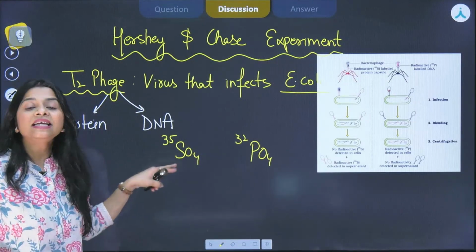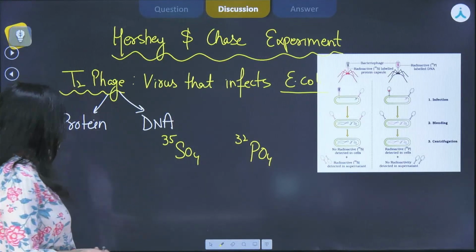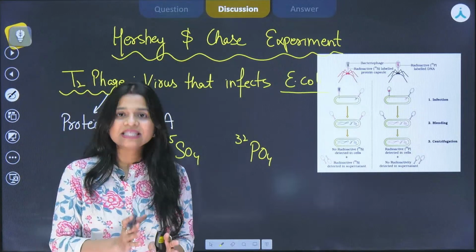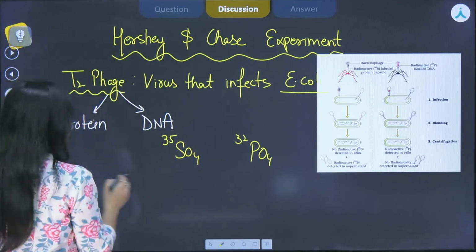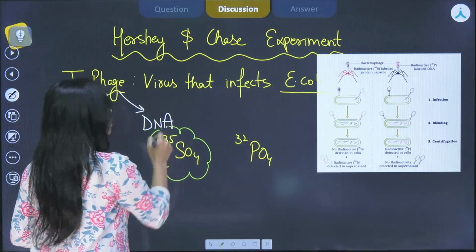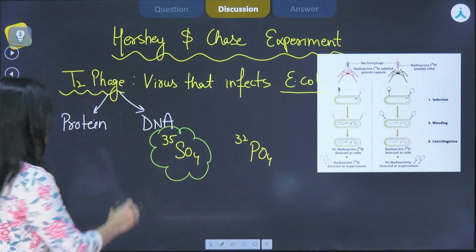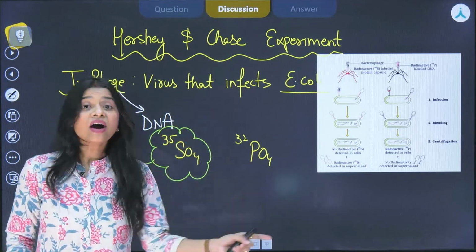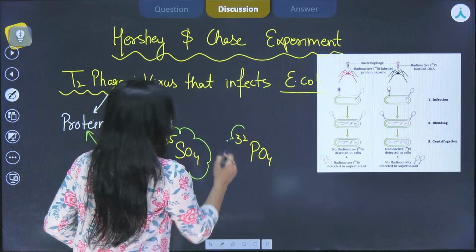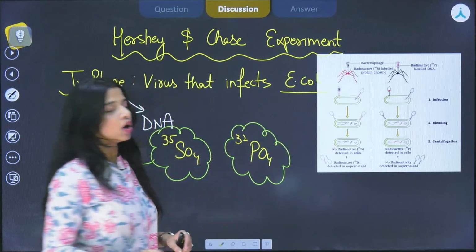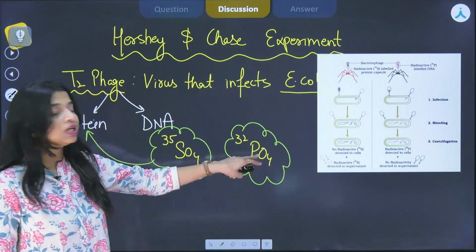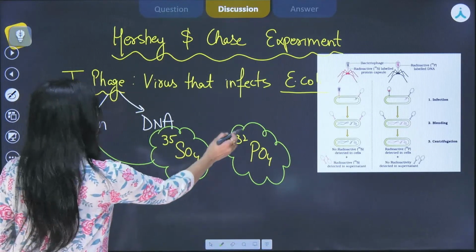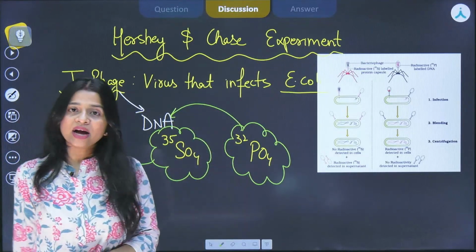On the other hand, if we take sulfur, the protein has sulfur, okay. So the phages or viruses that were grown in this particular medium, that is the radioactive sulfur medium, their proteins became radioactive. And the other viruses, those grown in the medium in which radioactive phosphorus was present, in that case the DNA became radioactive, okay.